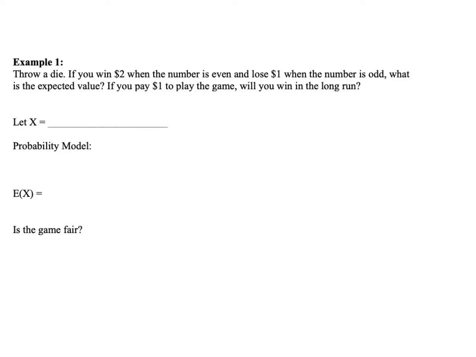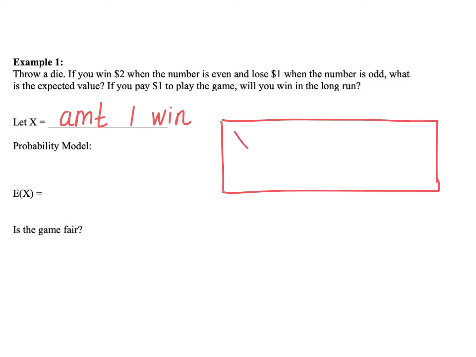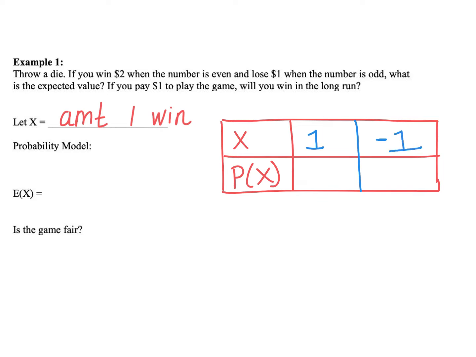So I'm going to say that X is the amount I win. Okay? And I'm going to make my probability model. So I'm going to have two rows here, X and the probability of it occurring. So what happens? Well, I win $2, but if I paid $1 to play the game, I've really only won $1. And if I lose $1, well, that would be -1.